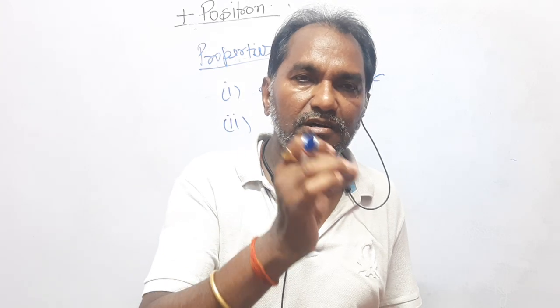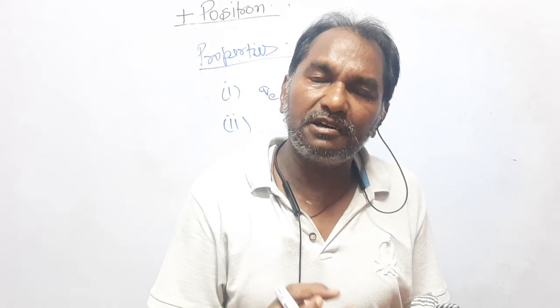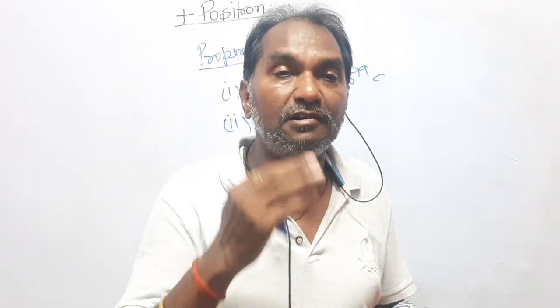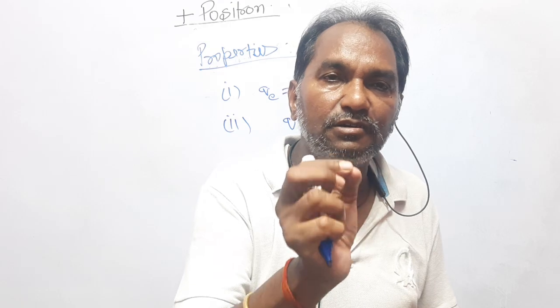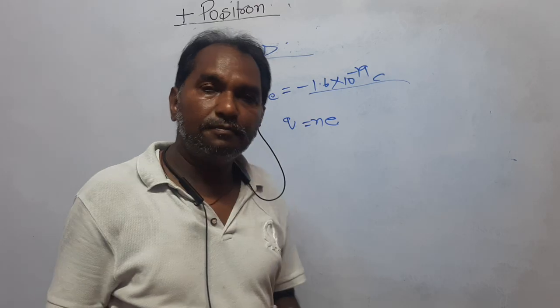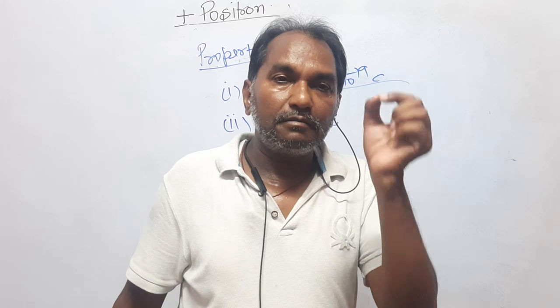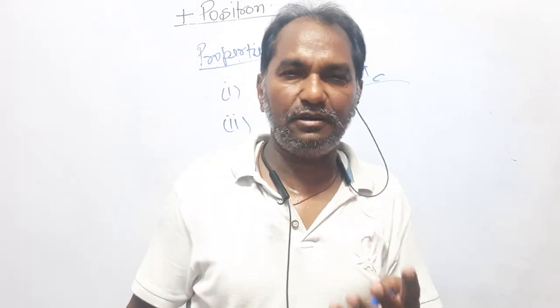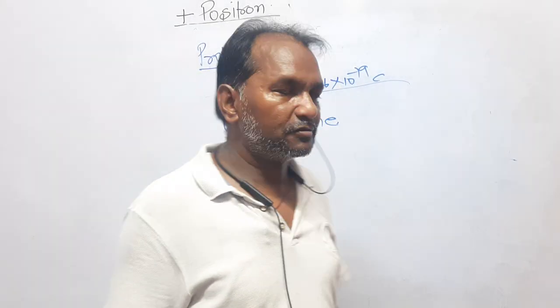Every charge is an integral multiple of the electron charge, because the basic question is, how does it happen? It is because of the transfer of electrons. You can transfer 1 electron, 2 electrons, 3 electrons, and in the same ratio you will get charge. If you have transferred 3 electrons to a body, then there will be a charge equal to the charge of 3 electrons. If you transfer 4 electrons, then it is 4 times e. The basic unit of charge is the electron, and charge is transferred in the form of electrons. That is why any charge in this universe is an integral multiple of the charge of an electron.